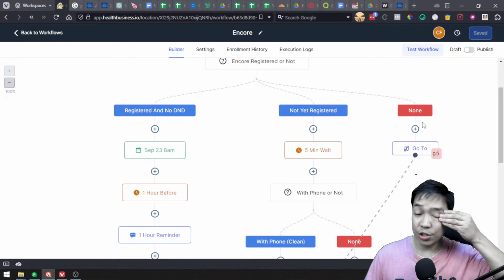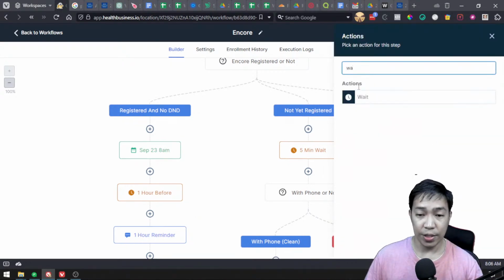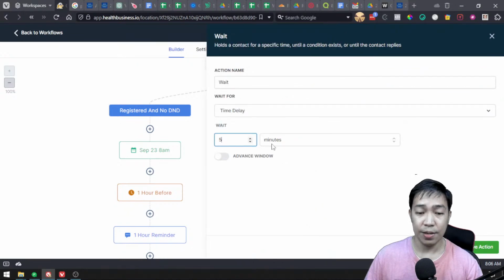So the only condition that I set up here is basically just go to. And I'll probably add a wait here, probably 5 or 2 hours, or probably 2 days. And there you have it, save. And I'm going to name this 2 days. And I have another go to, so they will go to something else, but I'm going to be going to that later. So now we already have this set up.